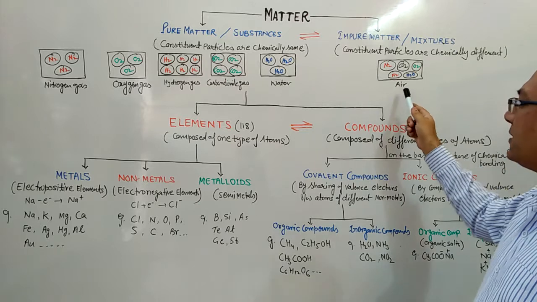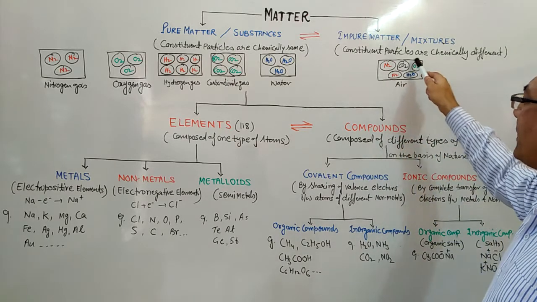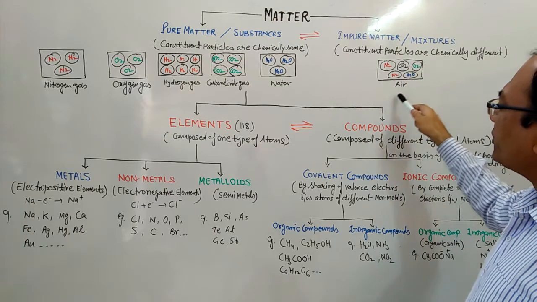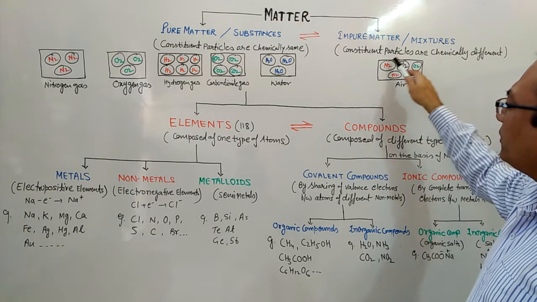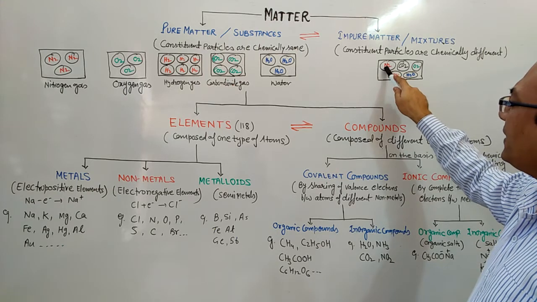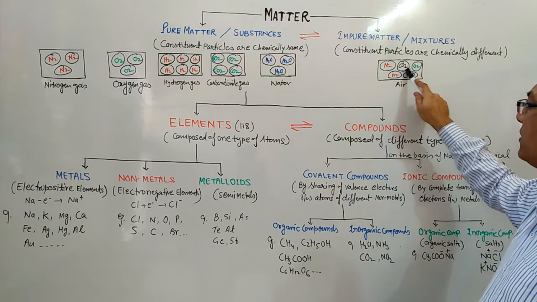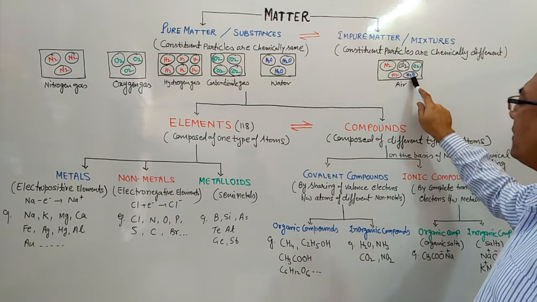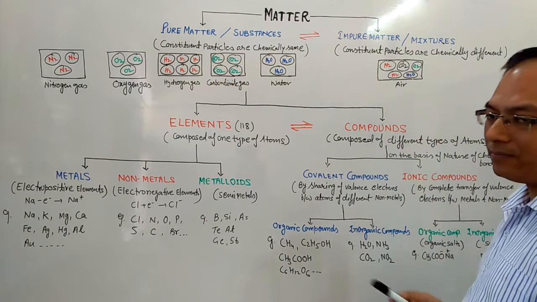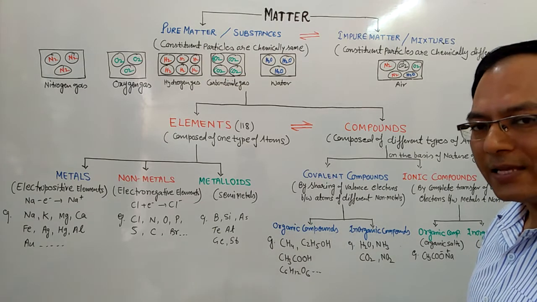And this is the example of air, in which the constituent particles have different chemical compositions. They are composed of different atoms. This is nitrogen gas. This particle contains two atoms of nitrogen. This particle contains one atom of carbon and two atoms of oxygen. This is oxygen gas. This is the water particle. This is nitrogen gas. Again, we know that air is a mixture of gases.